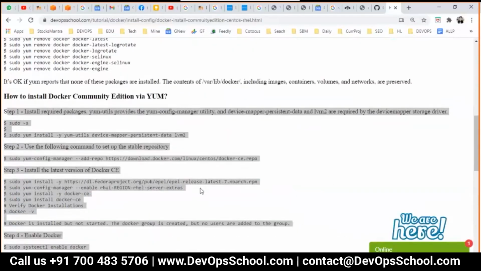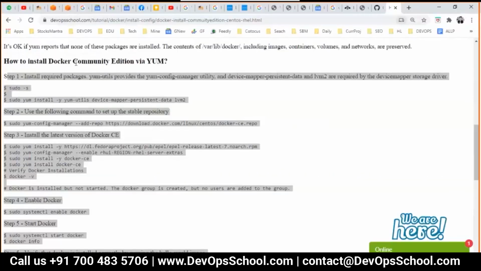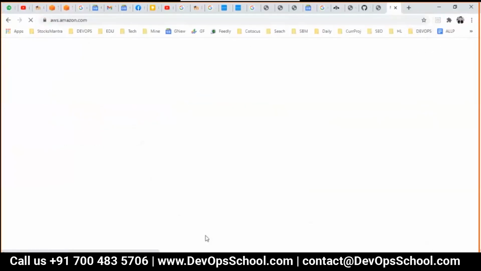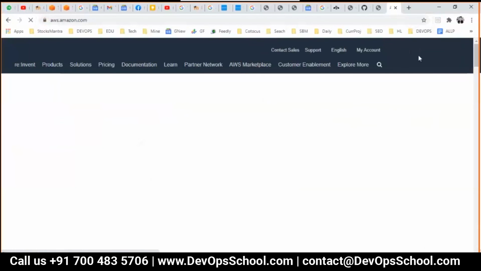Okay, so the same commands I'm going to run now in front of you, and for that I need one virtual machine. So let's get these virtual machines created on AWS quickly, and let's get started.